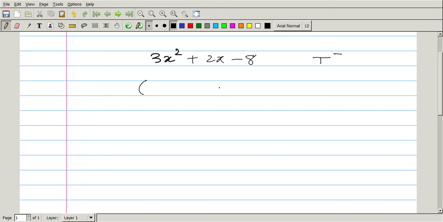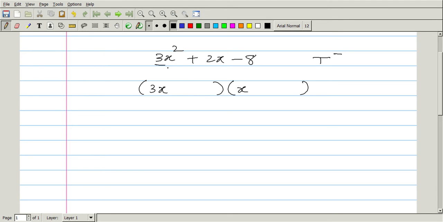First, what I'll do is put two brackets. Well, 3x square I can break down according to my wish. So let's say 3x into x.